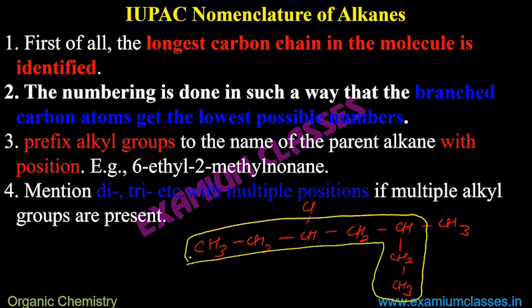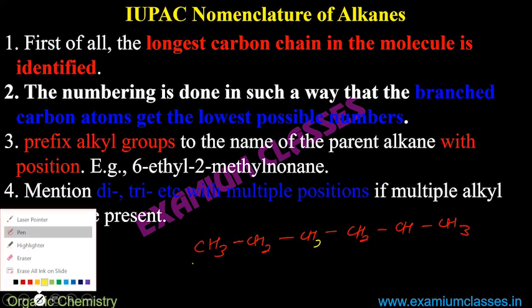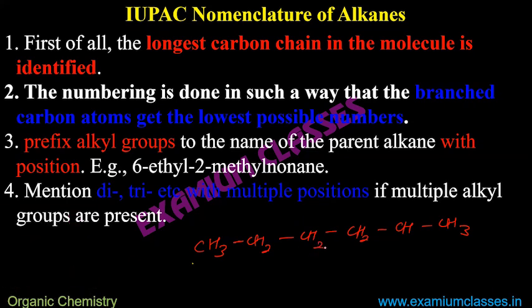Yes, Shivani, correct. We will start numbering from left, but I will be talking about it in a few minutes if I have time. The numbering is done in such a way that the branched carbon atoms get the lowest possible numbers. Suppose this is the compound, then I can start numbering from anywhere, from left or right. I can say this one is 1, 2, 3 like this, or I can say 1, 2, 3 like this.